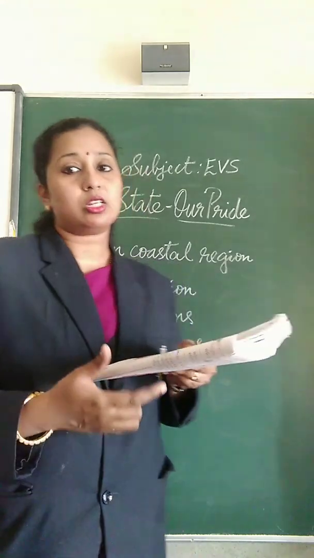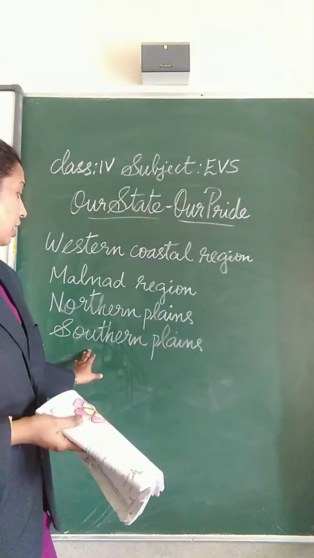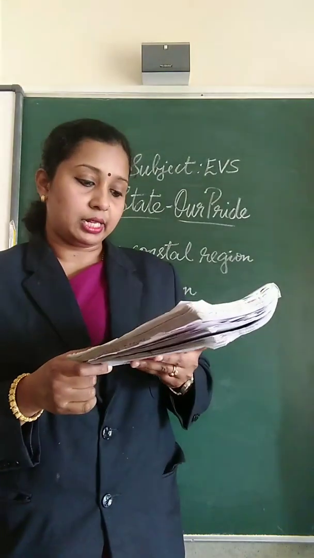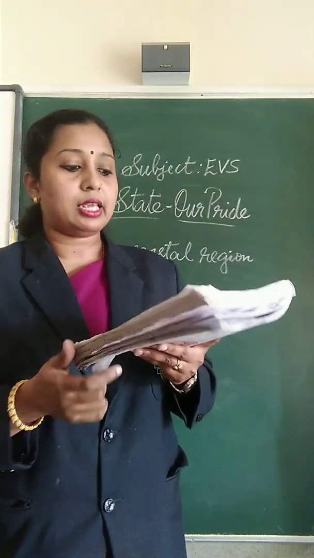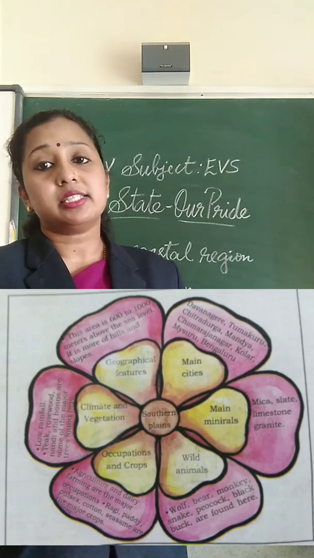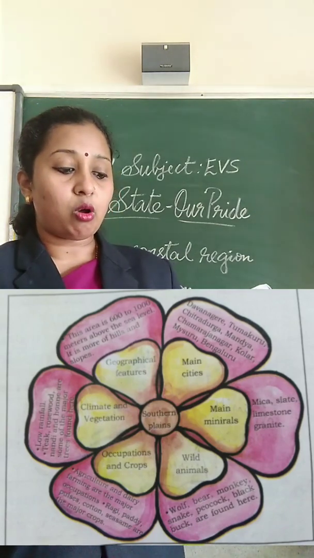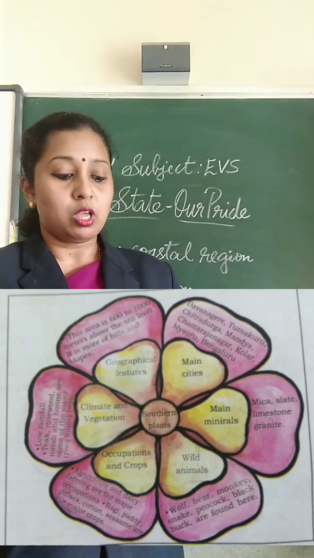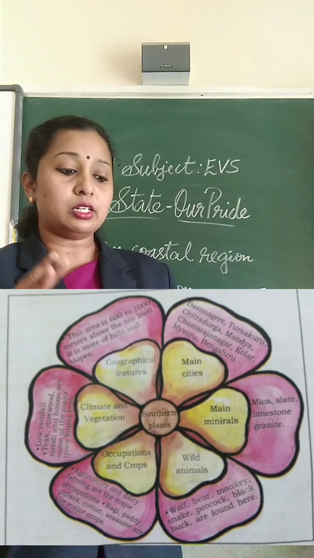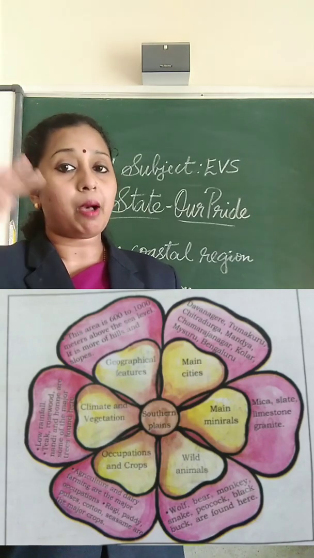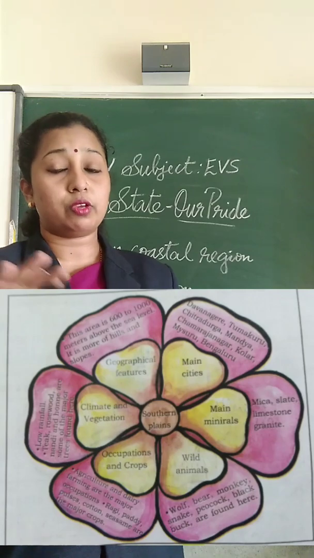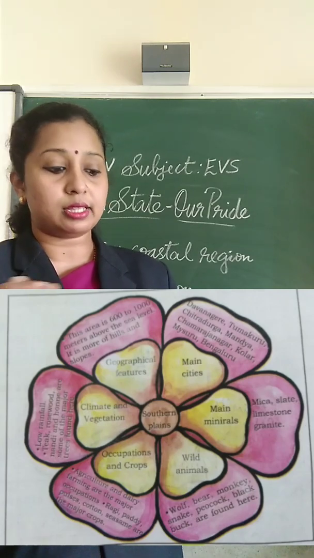So which is the next natural region? Yes, the southern plains. This area is 600 to 1000 meters above the sea level and it is more of hills and slopes. So we can see more hills and slopes in this area.